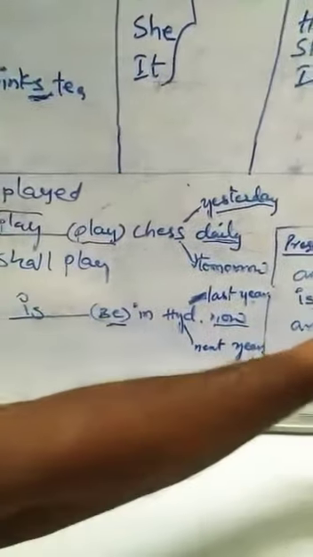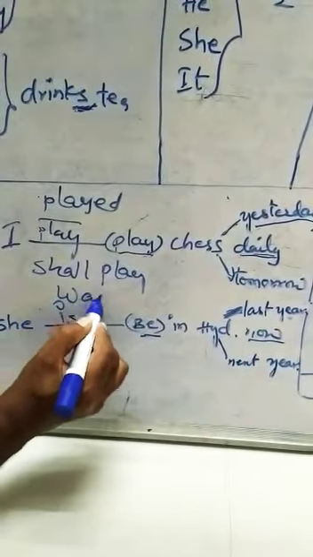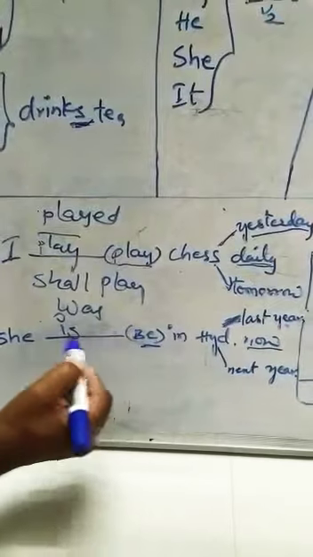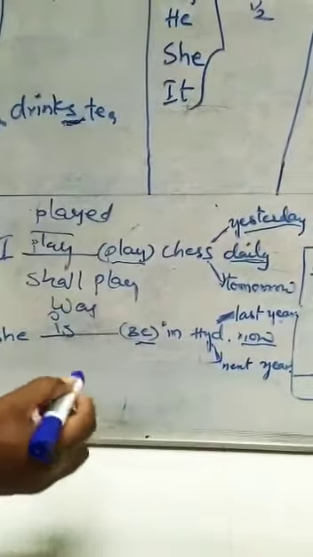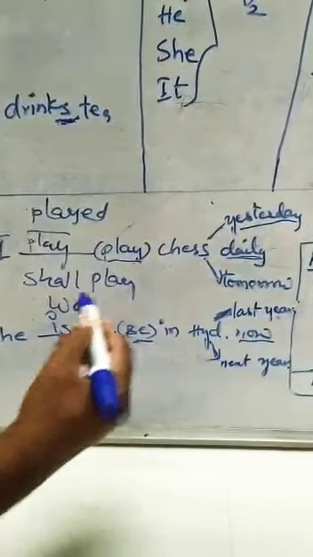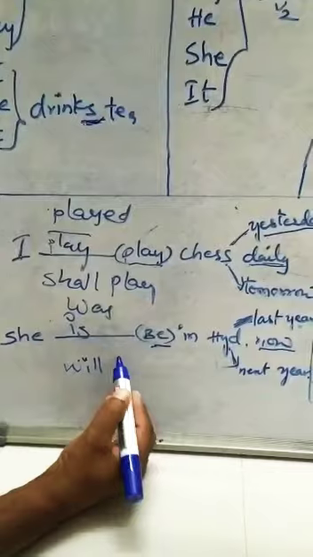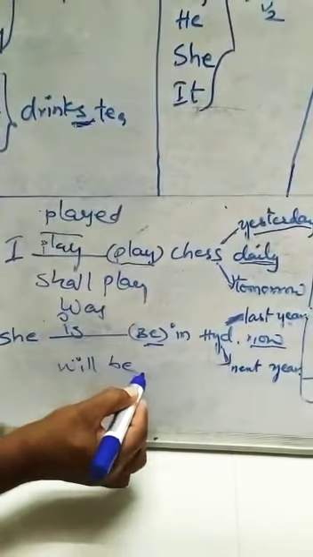So, she, past singular, was. She was in Hyderabad last year. Otherwise, she dash in Hyderabad next year. Future. For future, we use she will be. She will be in Hyderabad next year.